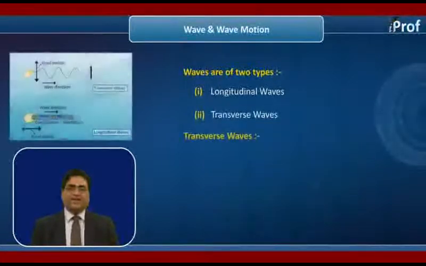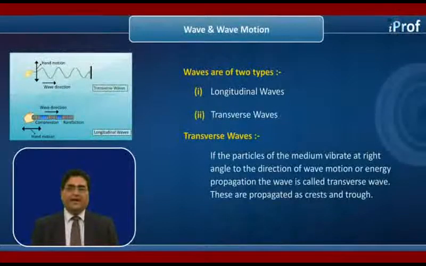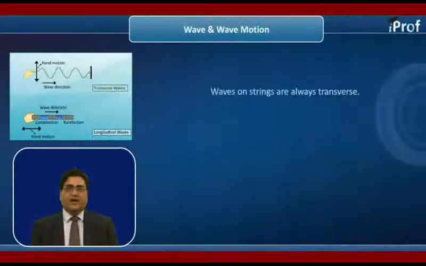If the particles of the medium vibrate at right angle to the direction of wave motion or energy propagation, the wave is called transverse wave. These are propagated as crests and troughs. Waves on strings are always transverse, but tension should be there. Or we can say waves on taut strings are always transverse in nature.